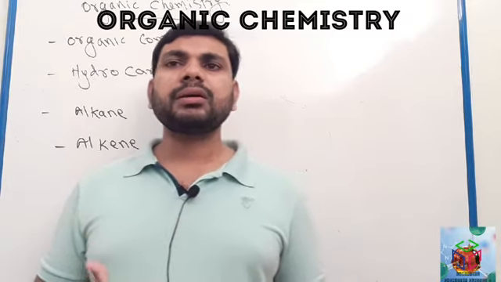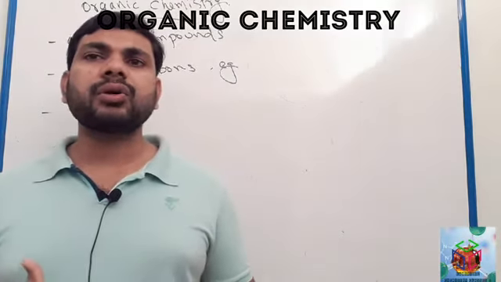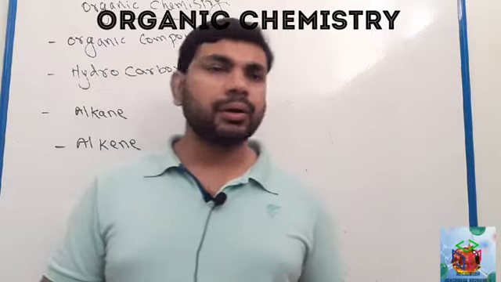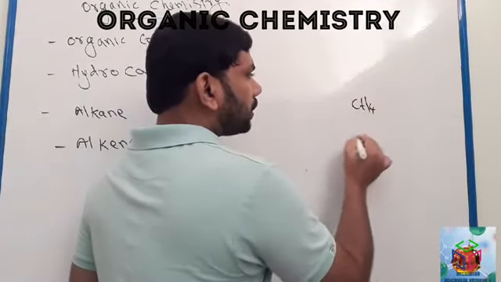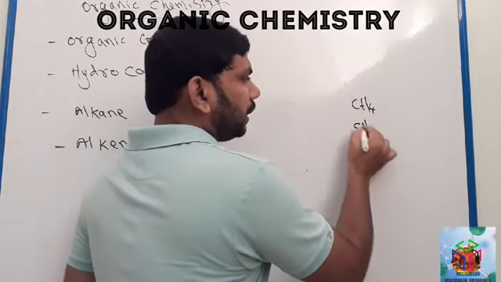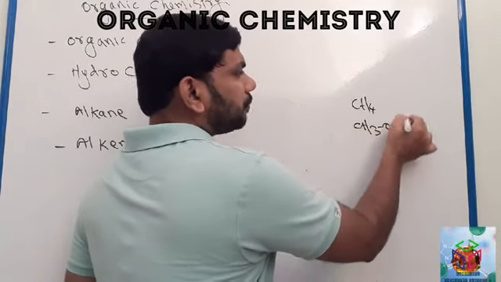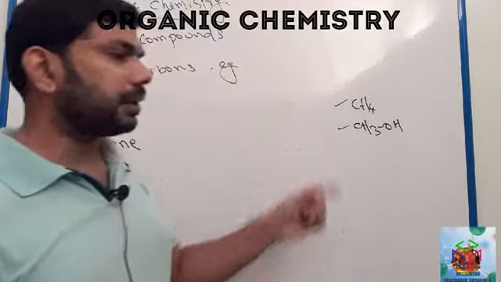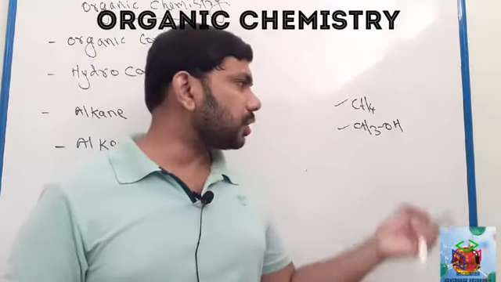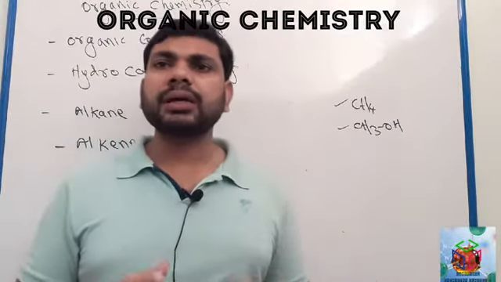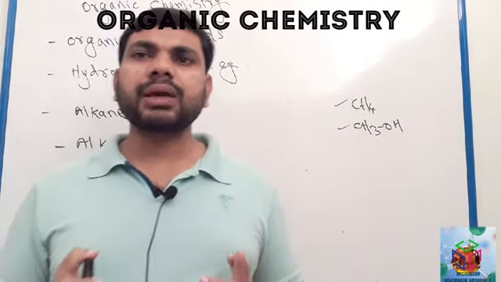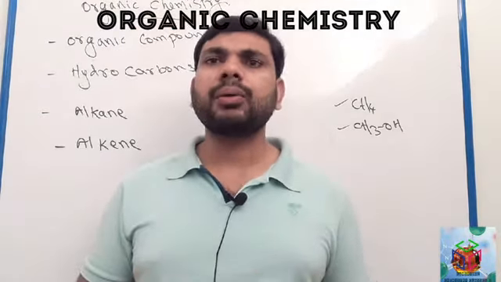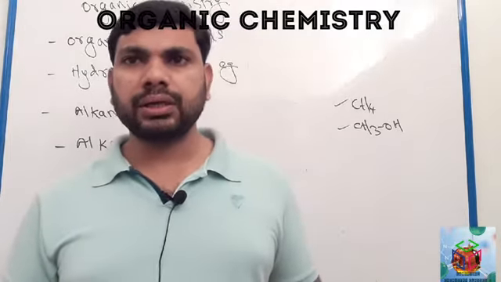Organic compounds mean carbon-containing compounds. For example, CH4, CH3OH. These types of compounds contain carbon, hydrogen, and oxygen. These carbon-containing compounds are called organic compounds. The branch of chemistry which deals with organic compounds is organic chemistry.